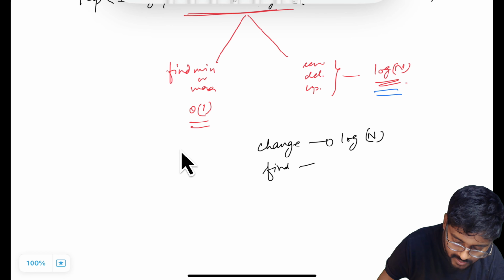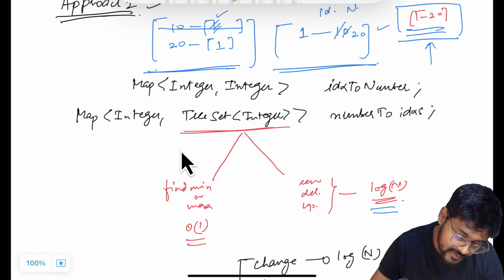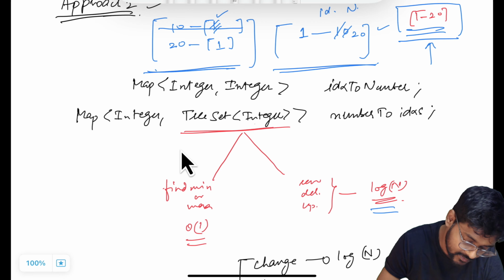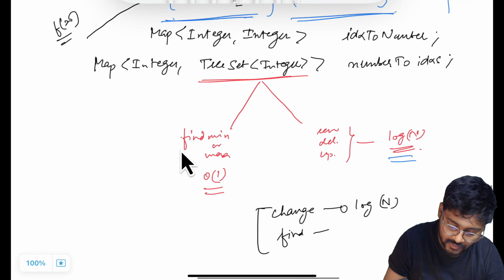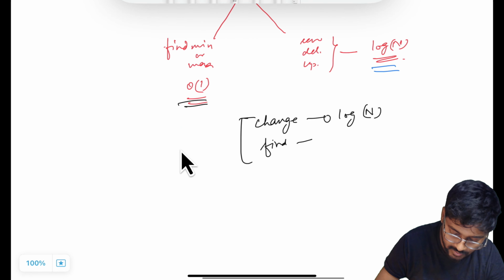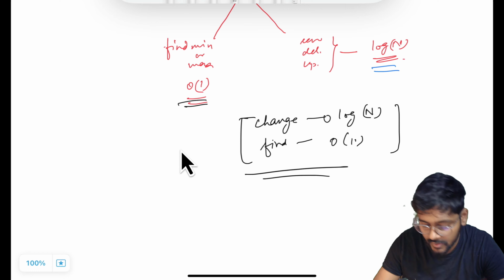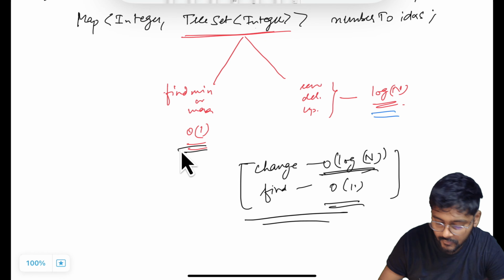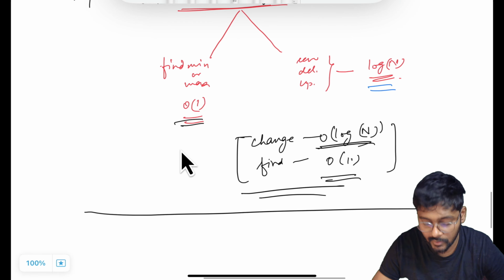And what about the find operation? Find operation is going to take how much time? Let's say find 10. It means what is the least index where 10 is present. In this case, if I make a call of find 20, that is going to give 1, and that is a constant operation, order of 1. So if we use a sorted set, then the change operation time complexity is order of log n and order of 1 for the find operation. I hope you understood the approach. If you have any doubt, you can comment down below.